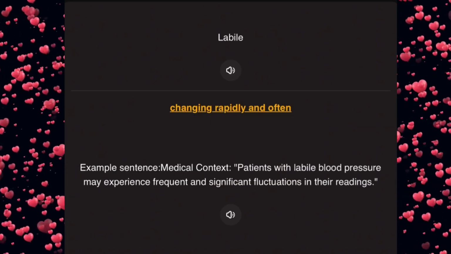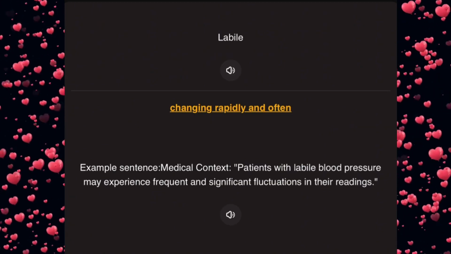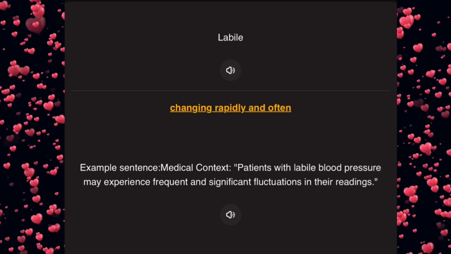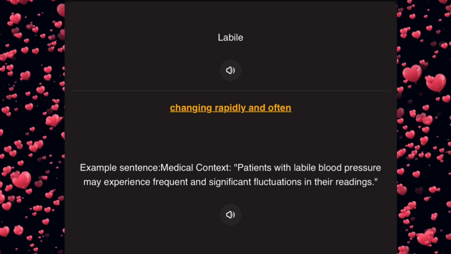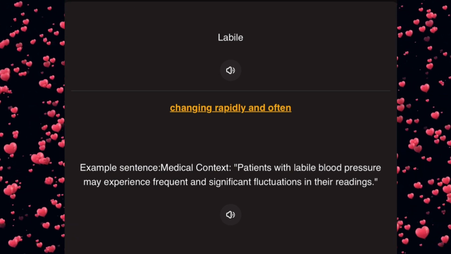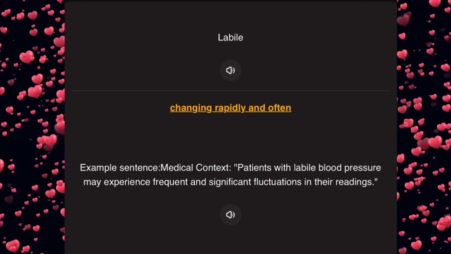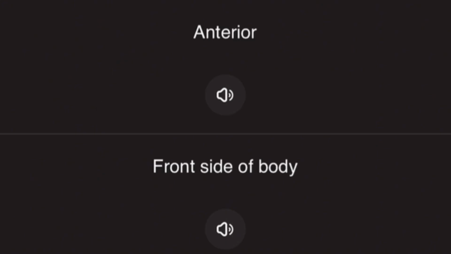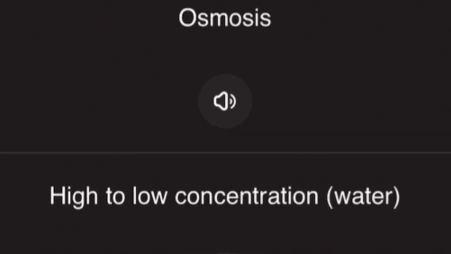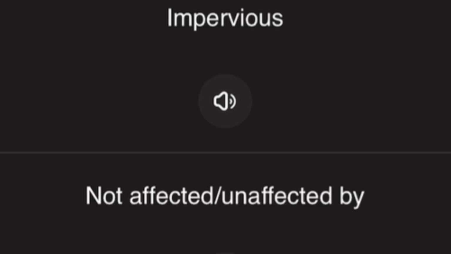Labile. Labile means changing rapidly and often. Example sentence. In the medical context, patients with labile blood pressure may experience frequent and significant fluctuations in their readings. Anterior. Front side of the body. Osmosis. High to low concentrations in regard to water. Impervious. Impervious means not affected, unaffected by.